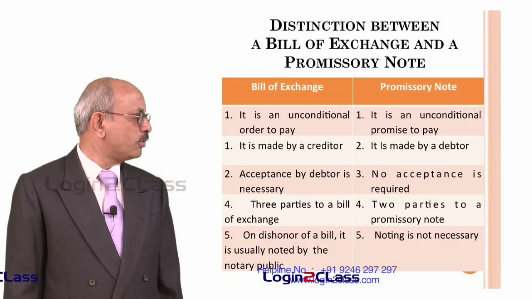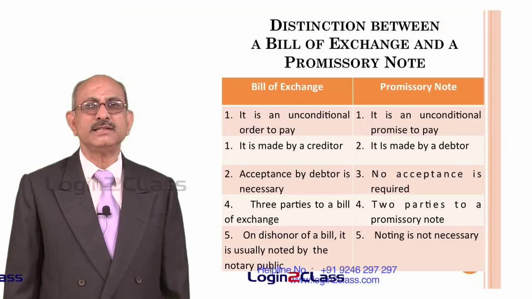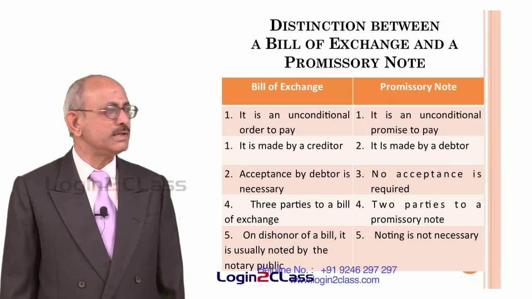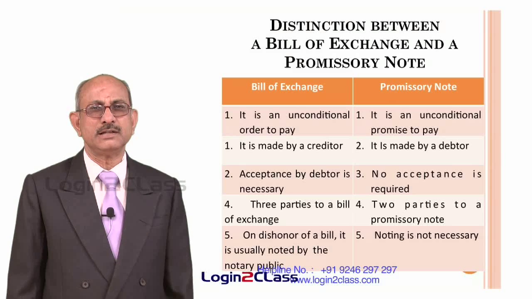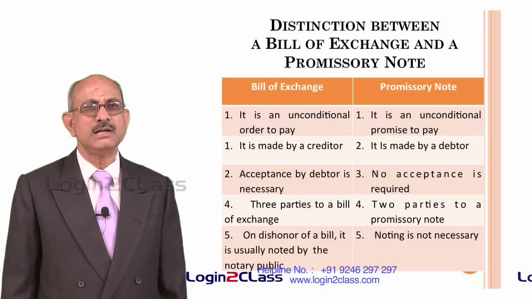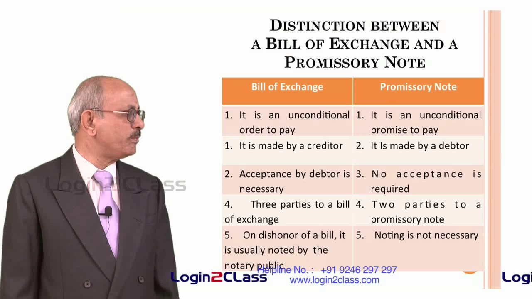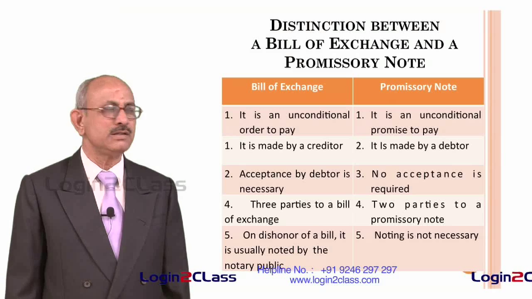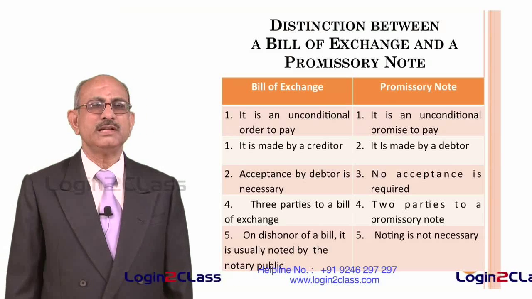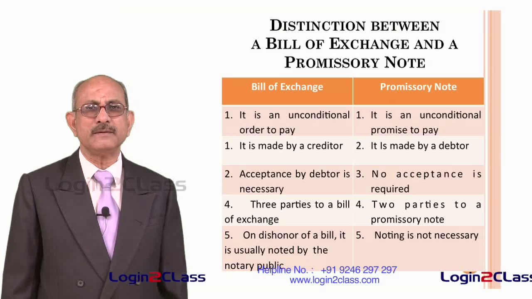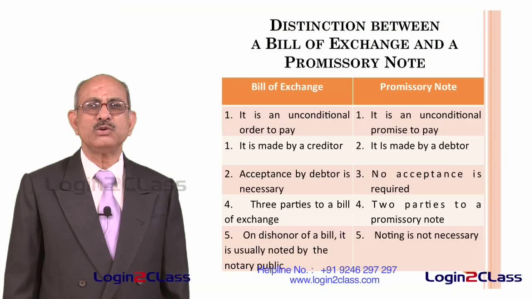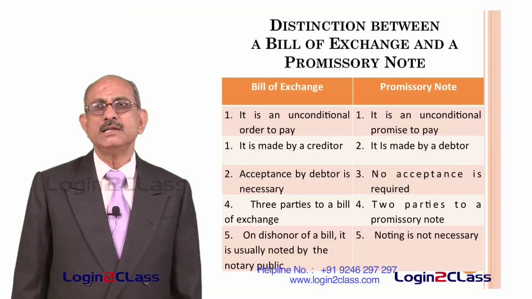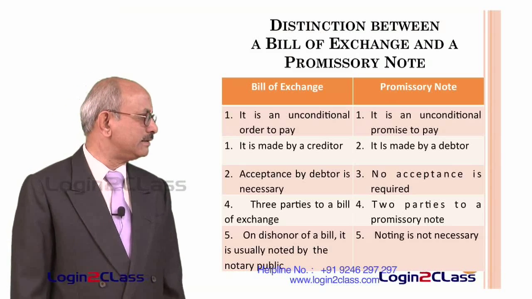And third point is, acceptance by debtor is necessary in the case of a bill of exchange. That means the other party has to accept the bill before it can be called a valid bill of exchange. That means the person on whom the bill is drawn has to accept his liability to pay a certain sum of money on a particular date to a certain person or his order. Whereas in the case of a promissory note, no acceptance is required, because the person who is making the promissory note himself is the person who has to pay the money. Since he has already signed the promissory note, there is no need for acceptance by anybody else.